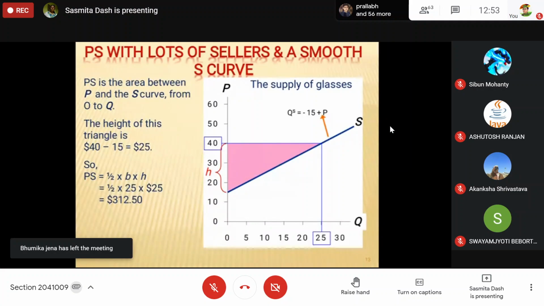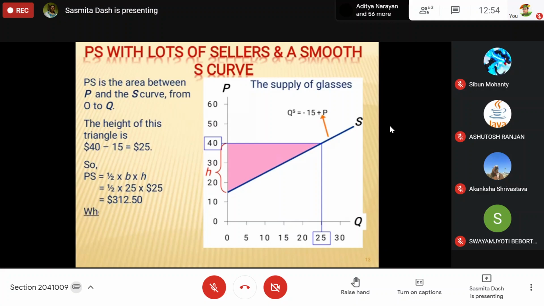How much are producers getting benefit? They were ready to sell at a minimum of 15 rupees. Who is ready to sell at 20 rupees? He will sell. Who is ready to sell at 40 rupees? He will sell. But those whose cost of production is 40 rupees or above, 50 rupees, 60 rupees, will not be able to sell. So the minimum cost means the cost of production is this much, and anything above it is a surplus.